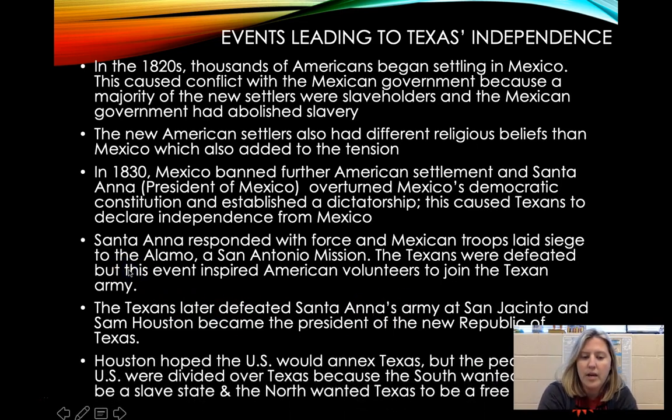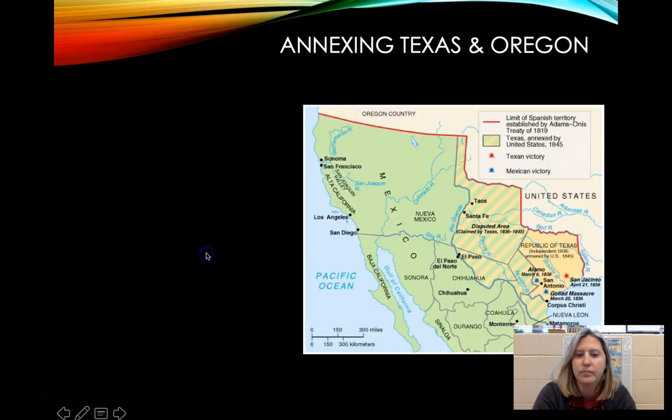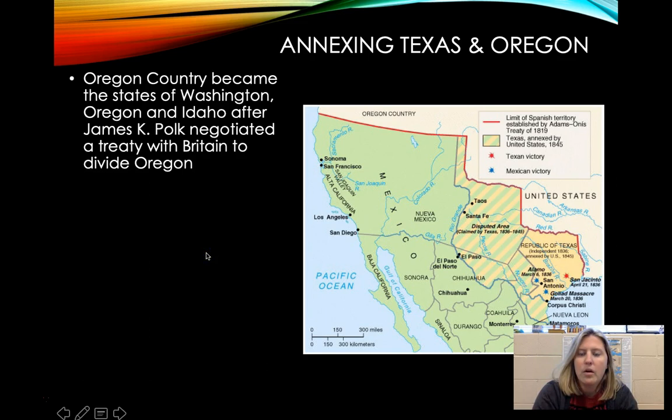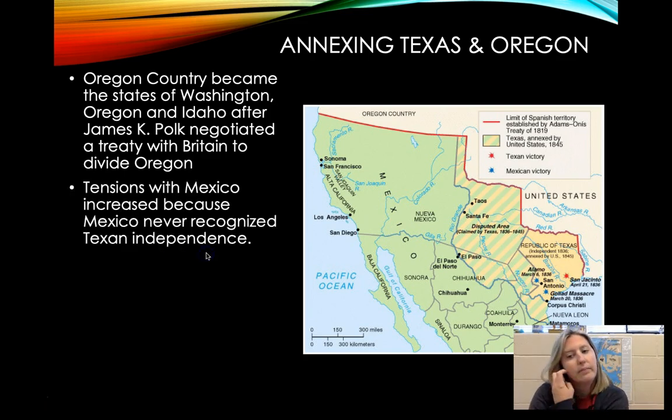Houston hoped that the U.S. would annex Texas, but the people of the U.S. were divided over Texas because the South wanted Texas to be a slave state and the North wanted Texas to be a free state. Oregon Country became the states of Washington, Oregon, and Idaho after James K. Polk, the president, negotiated a treaty with Britain to divide Oregon.